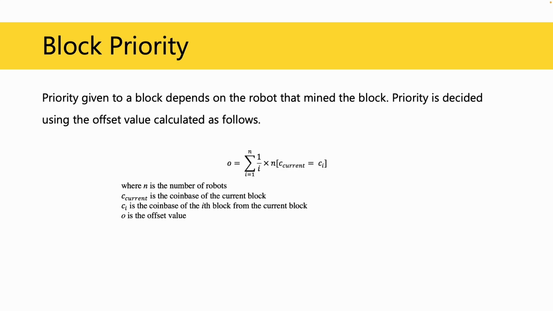If the miner has mined blocks previously, then they are given a lesser priority. This priority value was calculated using an offset value. The offset value can be calculated by using this formula. Suppose the number of robots is 10, then we check the last 10 blocks. The offset value for a block reduces as we go back in the blockchain. For instance, if the last block was mined by the miner of the current block, 1 over 1 into 10, an offset value of 10 is obtained. If it was the 10th block, then 1 over 10 into n, 1 is obtained. This gives a higher offset to miners who have mined blocks recently.